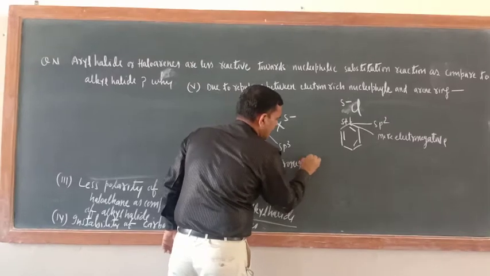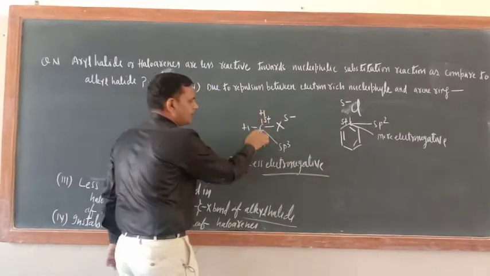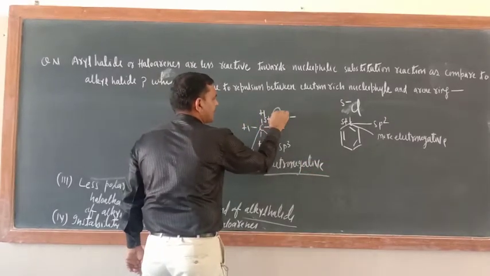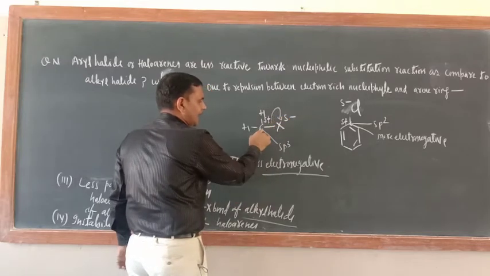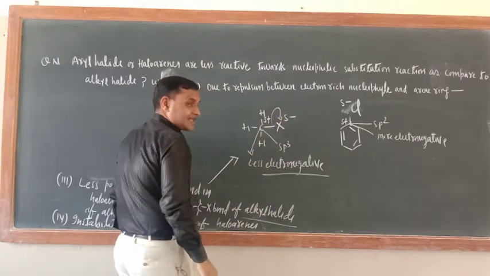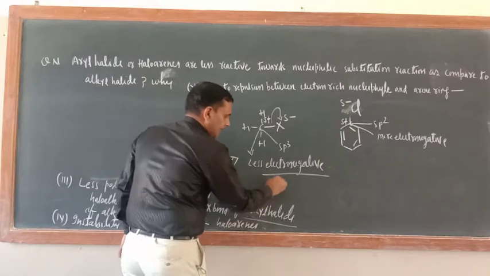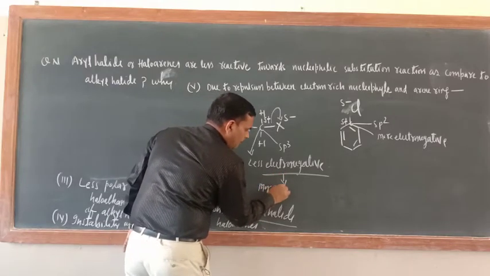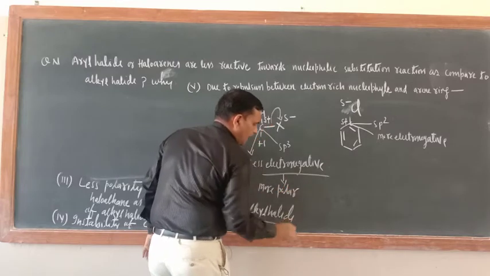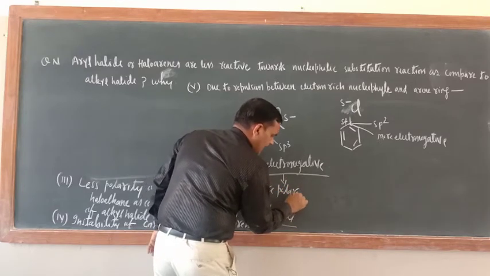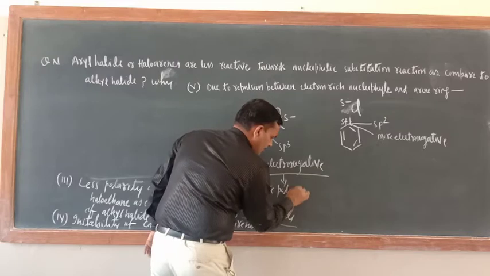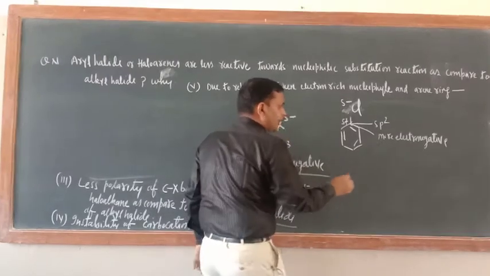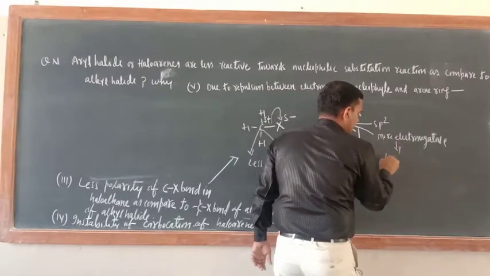So when it is less electronegative, the bond pair electron will be shifted towards X, and this carbon atom will emerge as an electron deficient center. Less electronegative, hence more polarity. Here, more electronegativity, less polarity.